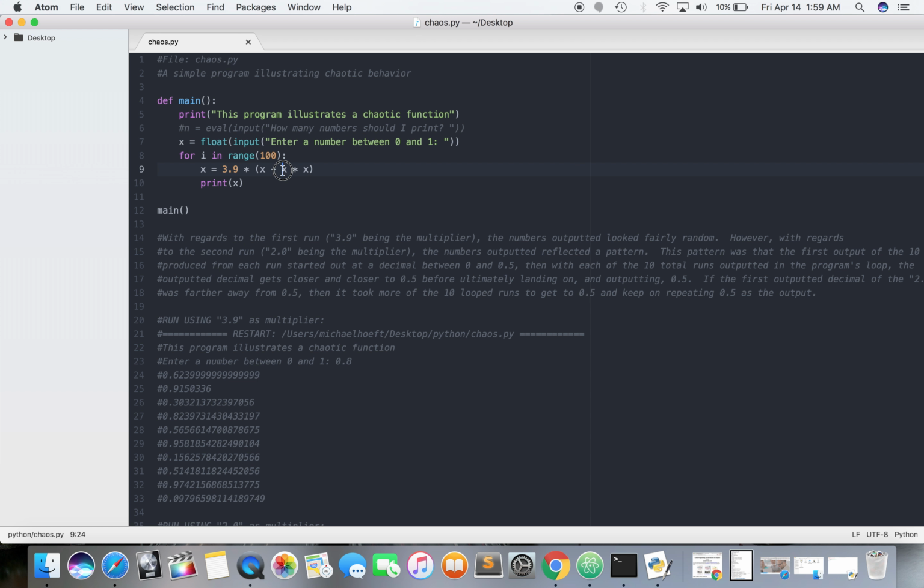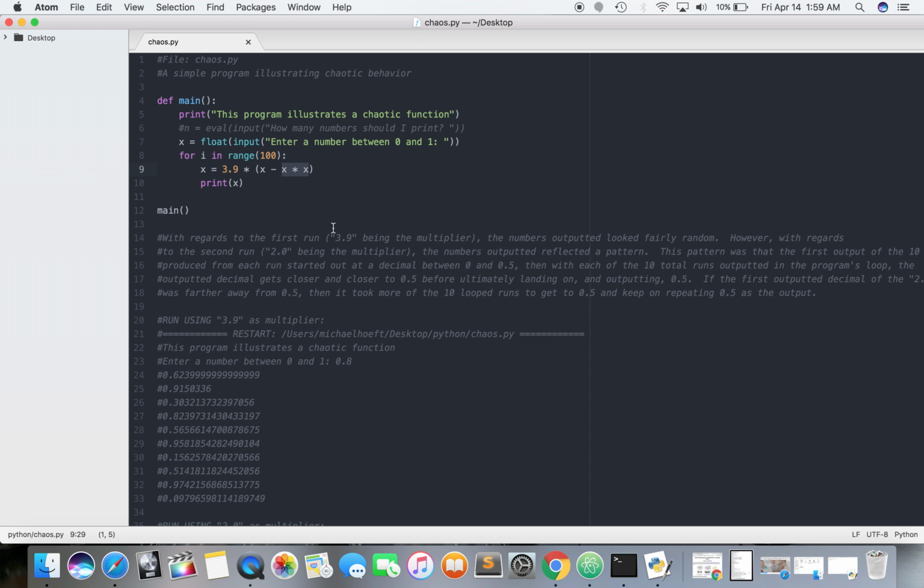If a decimal multiplies by a decimal, does it become smaller or bigger? It's going to become smaller, right? So 0.3 times 0.3 is 0.09, right? Let's just do it in fraction form.